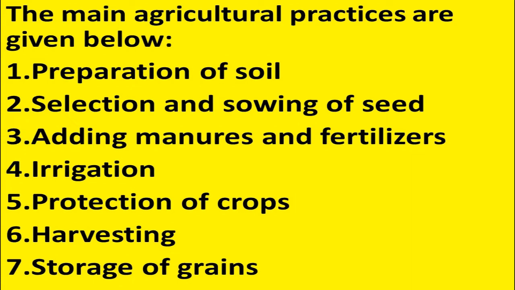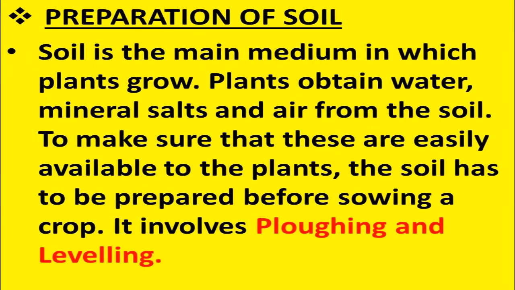In today's video, we will discuss the first and foremost important step, that is preparation of soil. Soil is the main medium in which plants grow. Plants obtain water, mineral salts and air from the soil. To make sure that these are easily available to the plants, the soil has to be prepared before sowing a crop. So, what is the importance of preparation of soil?